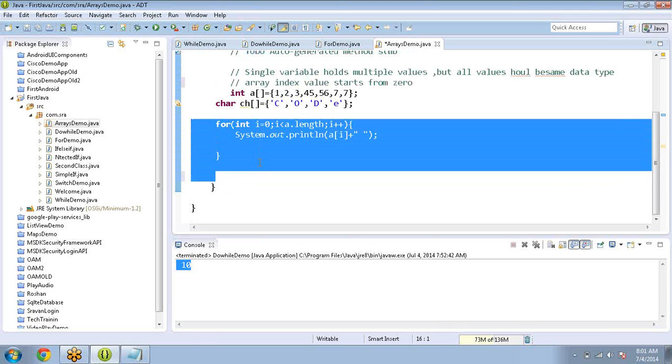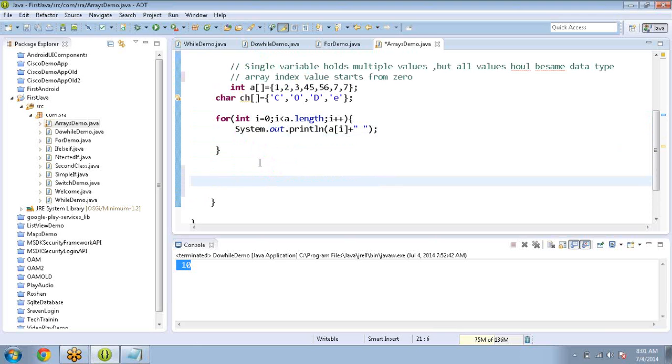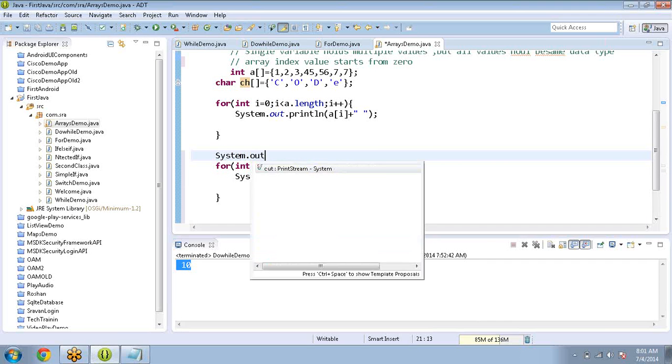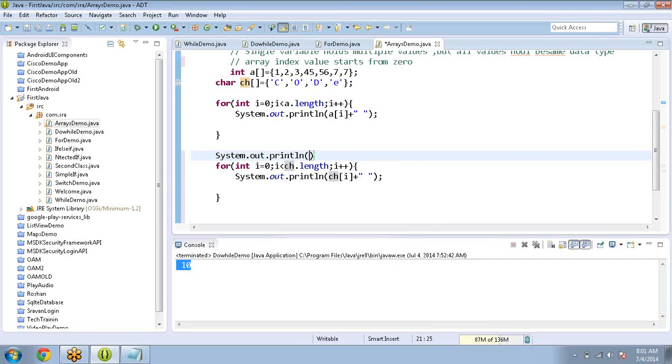I want to use the same thing, control C. So here ch dot length, ch, then System dot out dot println, char array.